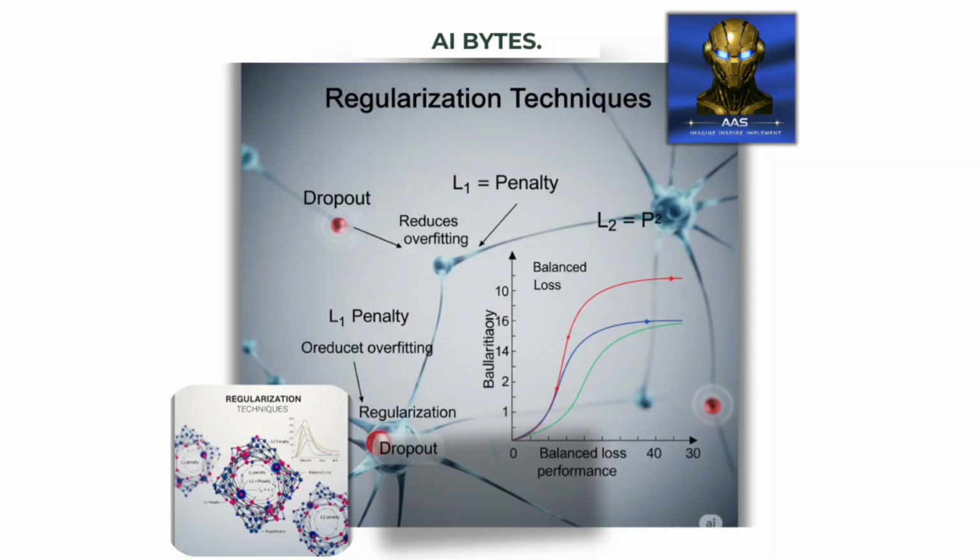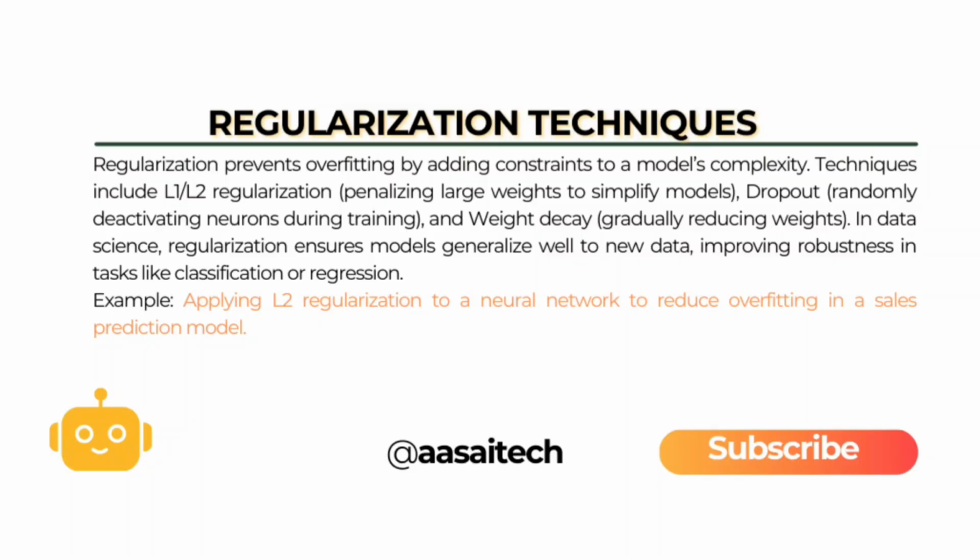Practical implementation considerations. For you practitioners implementing these techniques, remember that regularization hyperparameters require careful tuning. The lambda parameter controls regularization strength. Start with values around 0.01 for L2 and adjust based on validation performance. For dropout, begin with 0.2 to 0.3 for hidden layers and 0.5 for fully connected layers. Never apply dropout to your output layer, and remember to disable it during inference.